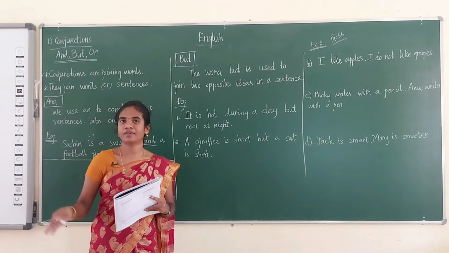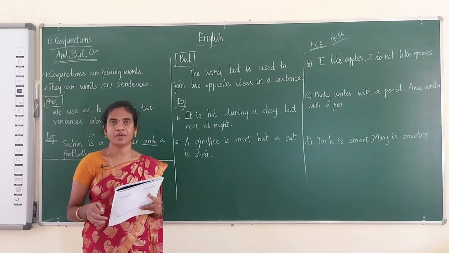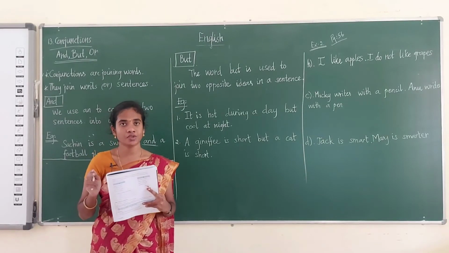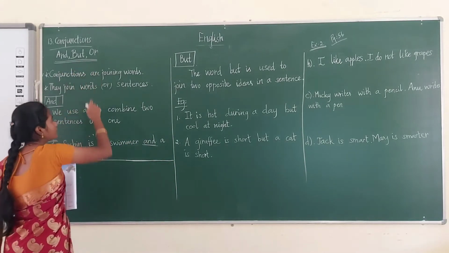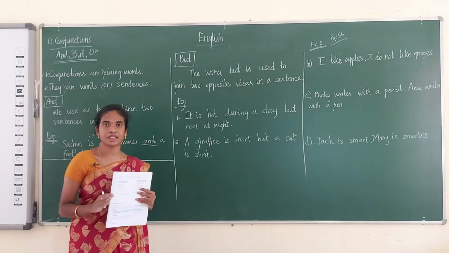Like that, we have a list of conjunctions. Today in our class we are going to see only three conjunctions, that is and, but, or. These three conjunctions we are going to see in detail.